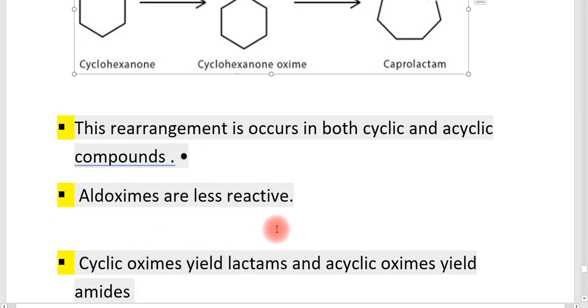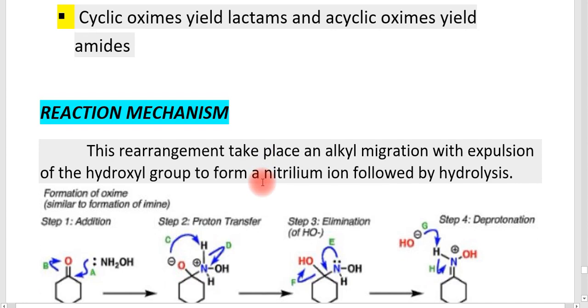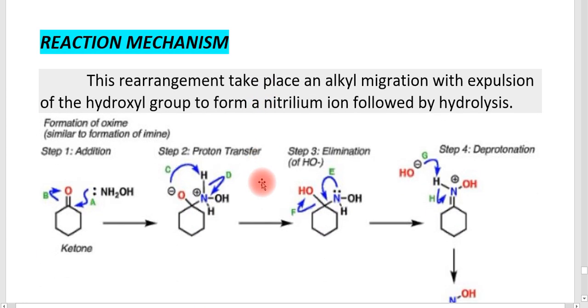Basically, aldoximes are less reactive. The cyclic oxime yields lactams and acyclic oxime yields amides. So we are discussing the cyclic oximes converting into amides. In the same way, cyclic oximes also yield the lactams. And the mechanism of this Beckmann rearrangement is very, very important, and it is in your syllabus. So you should go through the rearrangement.